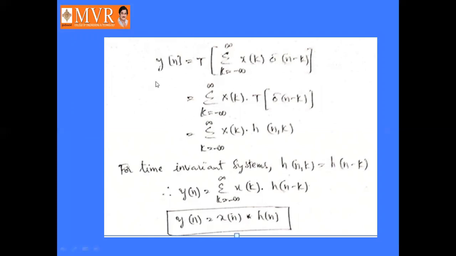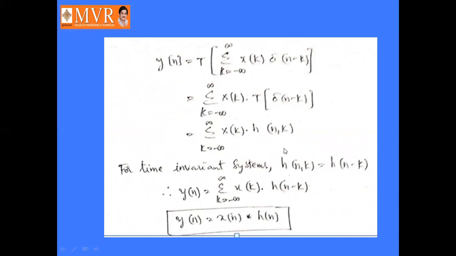The weighted impulse function can be represented as sigma k equal to minus infinity to infinity x of k into delta of n minus k, or we can write this as sigma k equal to minus infinity to infinity x of k into the transformation of delta of n minus k. So we can write this as sigma k equal to minus infinity to infinity x of k into h of n comma k.